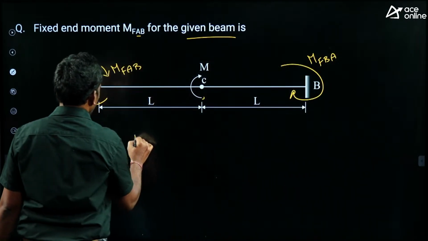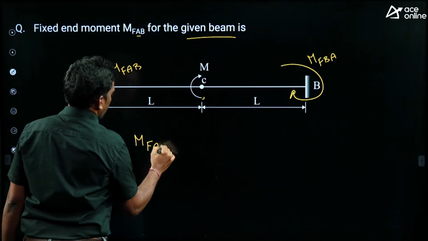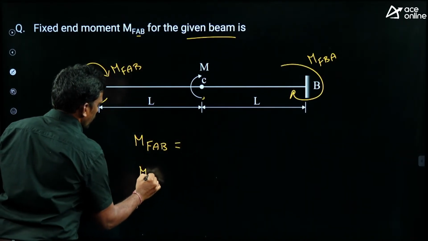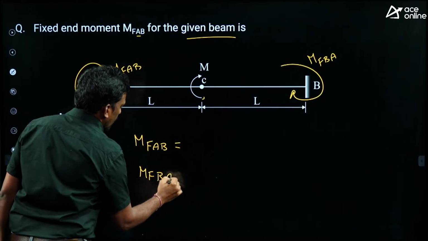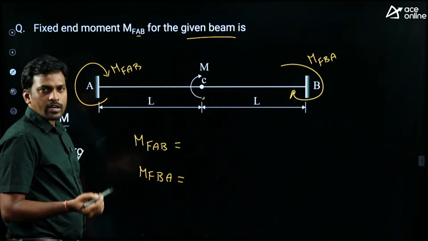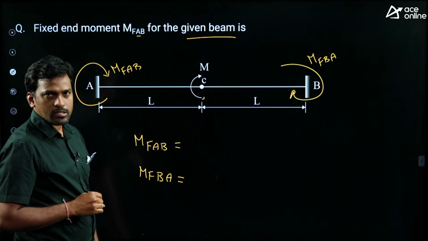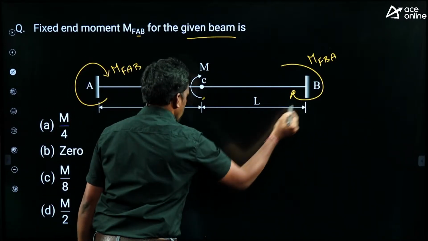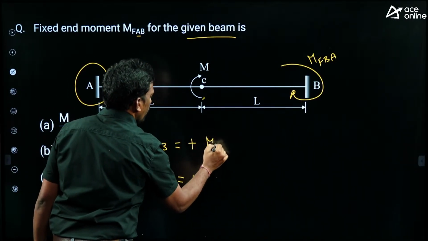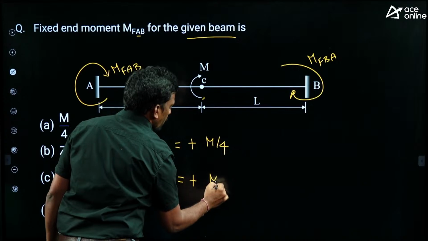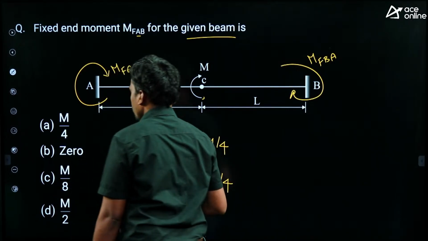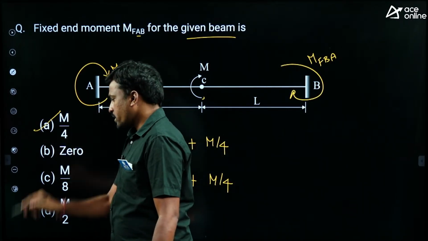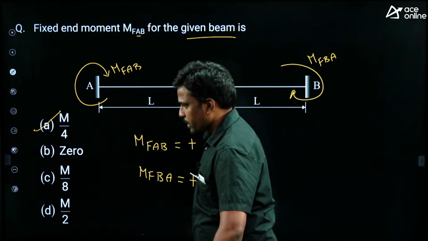Standard formula: fixed end moment for member AB, fixed end moment for member BA. The sign convention given is clockwise moment is positive, anti-clockwise moment is negative. Now this is clockwise, positive, this is also clockwise, positive. What is the formula given? If it is at the center, formula is m by 4 only. Then option A is correct. Yes, students, correct.